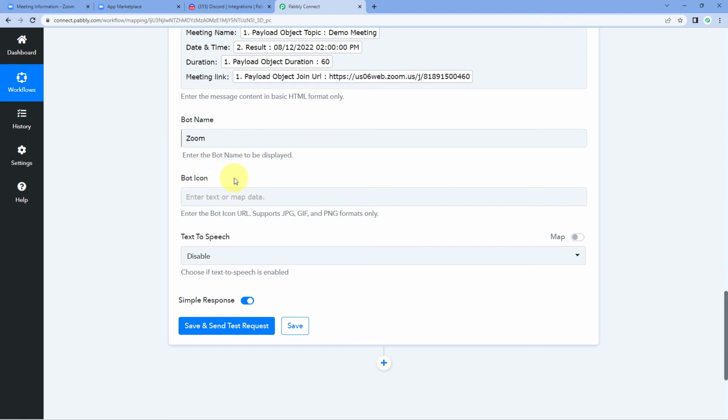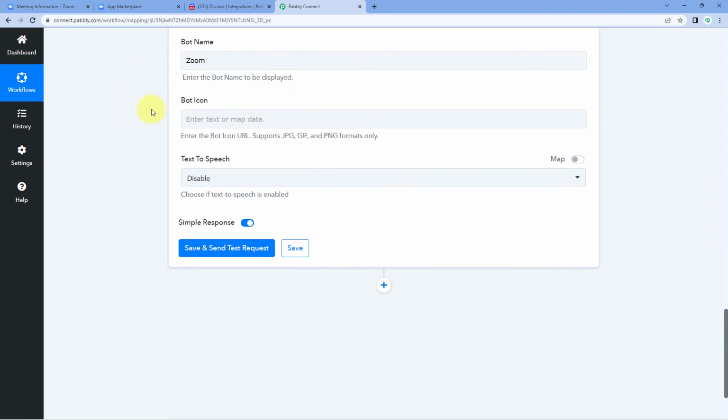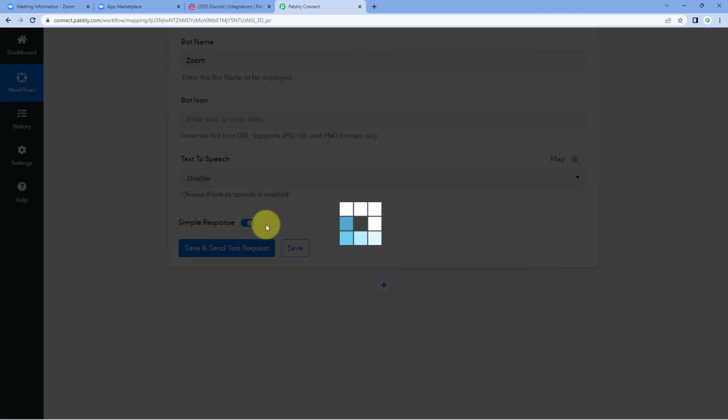Now, if you want, you can basically also change the icon of the bot who is going to send this message on our Discord channel. So you just have to basically enter the link of the image which we want to send as this bot's icon. Just enter that link over here and it will be added. Right now, I just don't want to change the bot icon, so I'm not adding any kind of URL or link over here of the image, and let's ignore it for now. And the last thing it asks us is text to speech. So in the drop down below, we have selected it disable because I want to disable my text to speech option on Discord message. So after selecting or entering all of these details, just click on save and send test request.